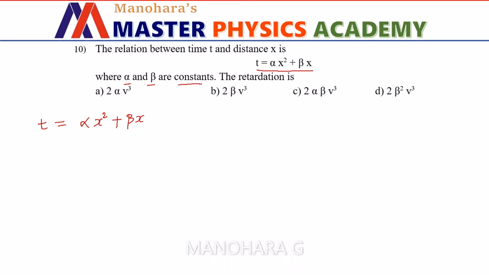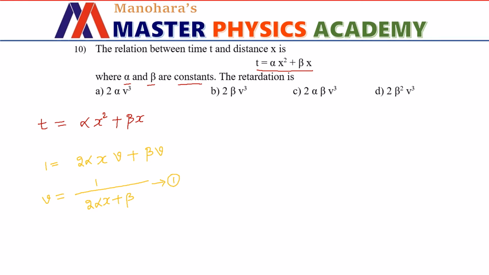Differentiation of time with respect to time is 1. Differentiation of alpha x squared is 2 times alpha x into dx by dt, which is velocity according to the definition. And differentiation of beta x is beta into dx by dt, which is v again. If you rewrite the equation for velocity, we have v equals 1 over 2 alpha x plus beta. Let us call this equation number 1.